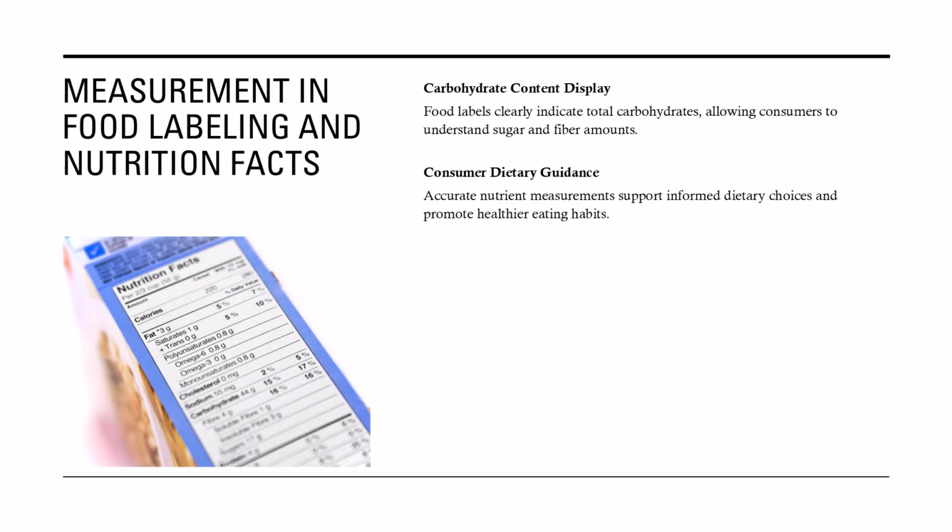Food labeling and nutrition facts. On food packaging, carbohydrate content is clearly displayed. Labels show total carbohydrates, including sugars and fiber. This helps consumers make informed dietary choices, especially those managing blood sugar or following specific nutrition plans.